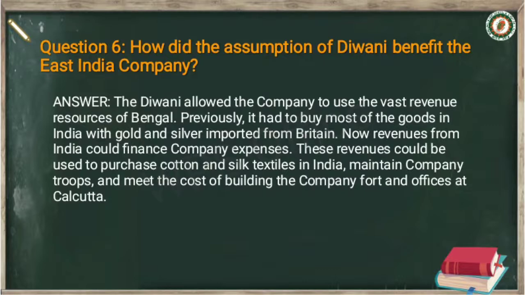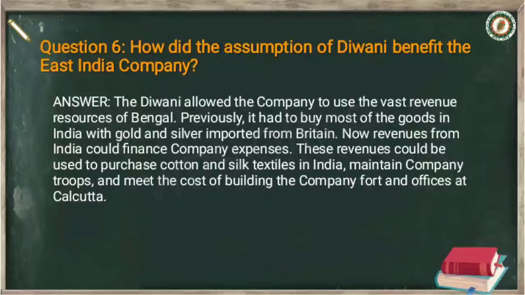Question number 6 is, how did the assumption of Diwani benefit the East India Company? The answer is, the Diwani allowed the company to use the vast revenue resources of Bengal. Previously, it had to buy most of the goods in India with gold and silver imported from Britain. Now, revenues from India could finance company expenses,